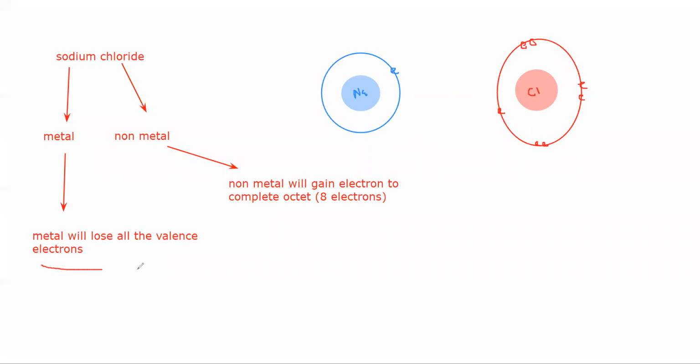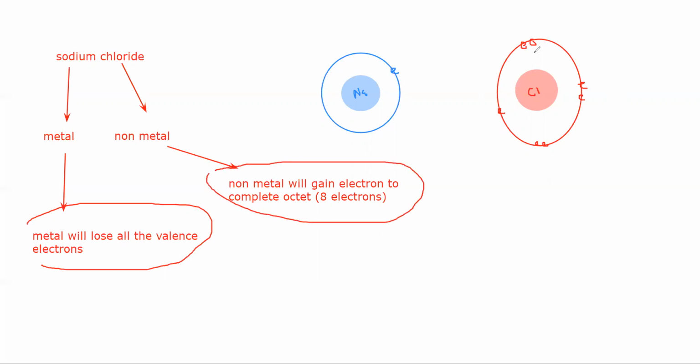What happens? Metal will lose all the valence electrons and non-metal will gain electrons to complete the octet. So how many electrons does chlorine need? It only requires 1 more electron to complete the octet. So sodium will lose its 1 electron and chlorine will take that electron. So the charge on the sodium, as it lost an electron: if something loses an electron, what will be the charge? The charge will be positive, and it lost one electron, so it will be +1.